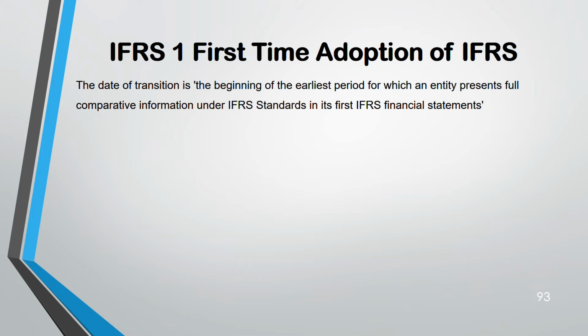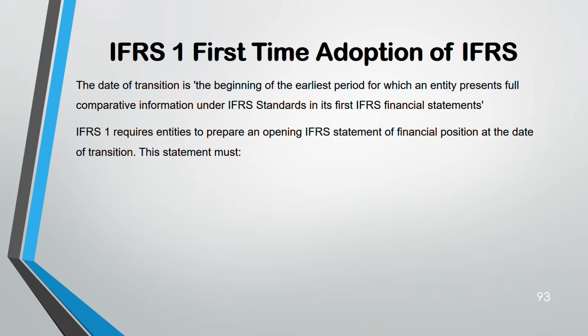When you're preparing financial statements, it is equally important that you give comparative information to your current financial statements. Comparative financial information comes from the previous year. Now, IFRS 1 requires you to prepare an opening IFRS statement of financial position at the date of transition.